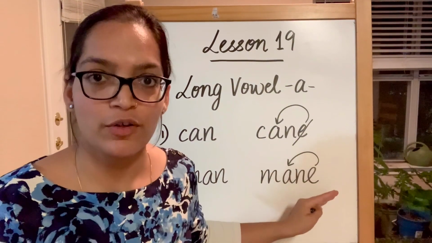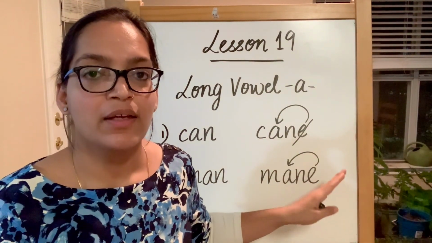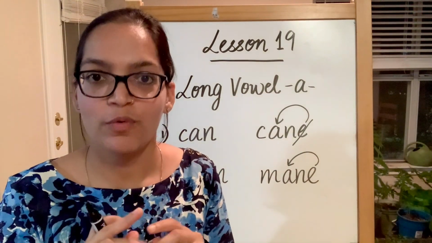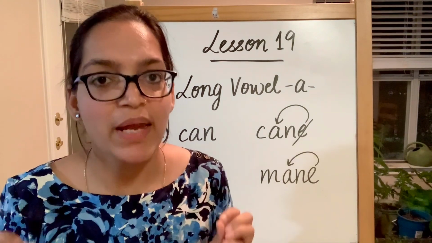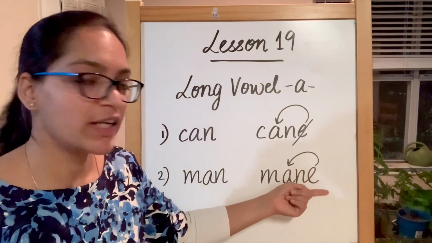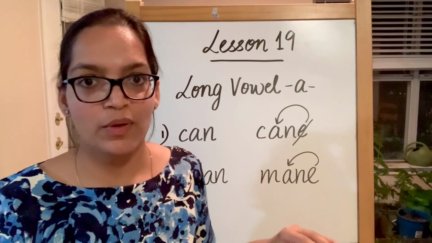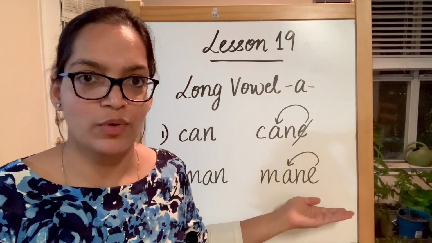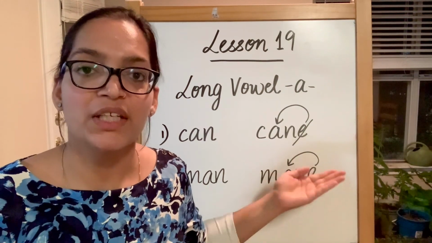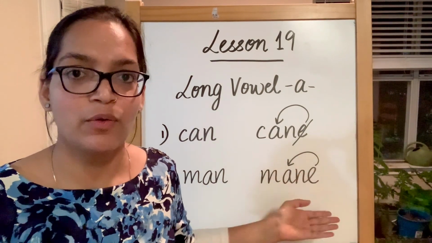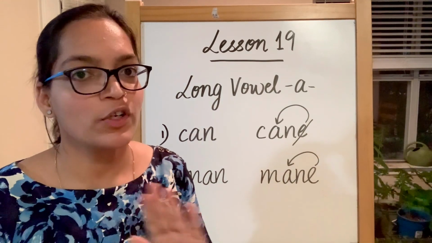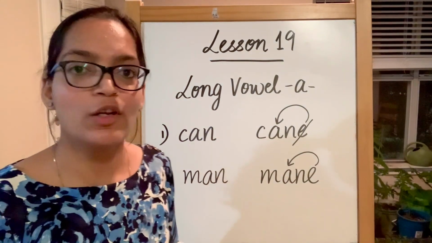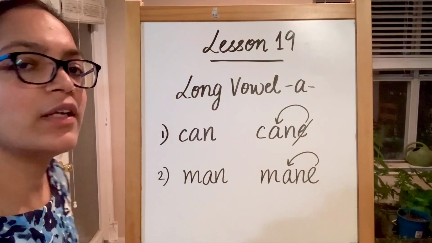If you forget your E, you will say this is lion's man. But do we want to say man? No. We want to say this is lion's mane. So we cannot forget the E. It does not have a sound, but it is helping us that this is long vowel A sound that we have to say when we read this word. And while writing also, we cannot confuse it with man. You know, when we are writing, the sentence will not make any sense. Let's take another example.